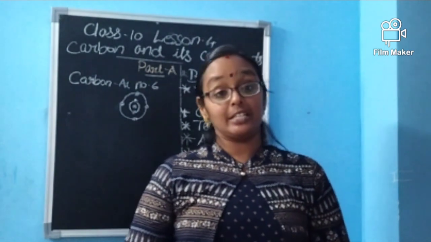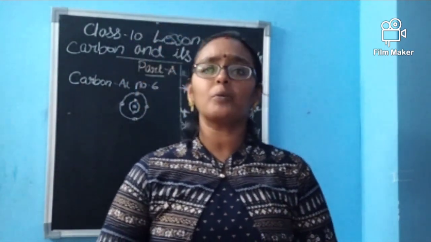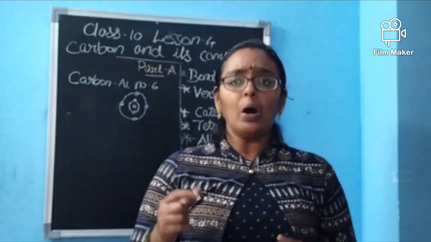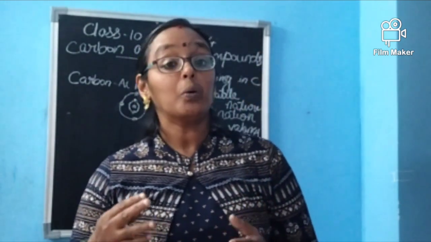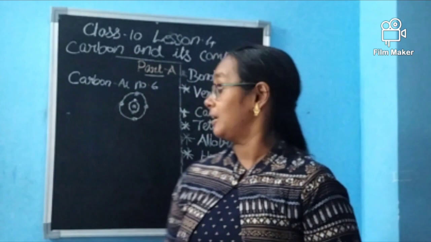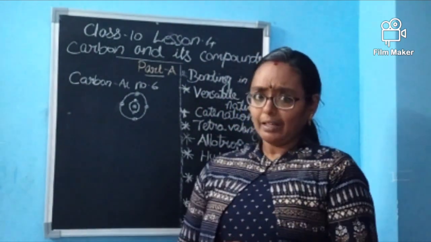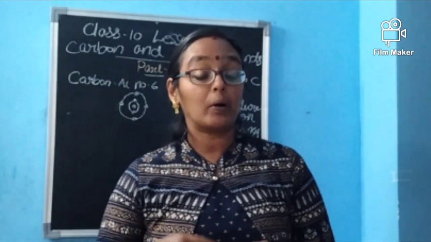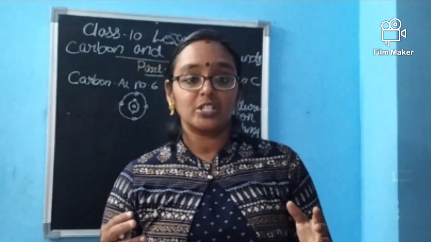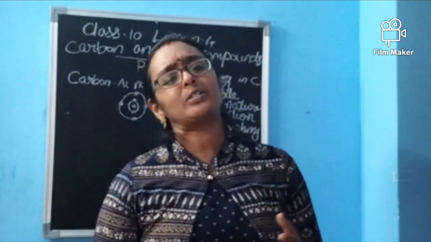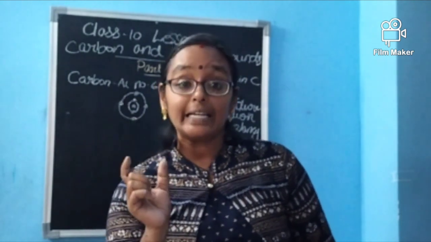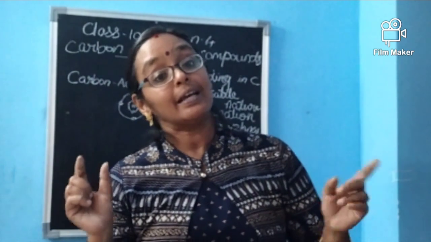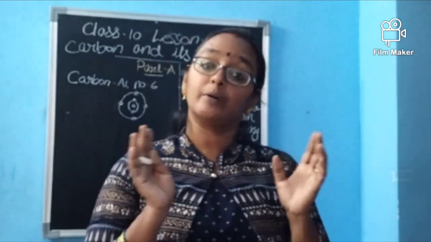Everything in nature is made of carbon. Almost every living and non-living thing has carbon in it. How are the things bonded? How are the atoms bonded within carbon? See, what about ionic bond? Ionic bond is the one in which, the best example is sodium chloride. Here there is loss of electron from a metal and this electron is gained by the non-metal. In that way the bonding is formed.